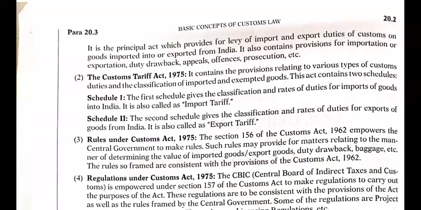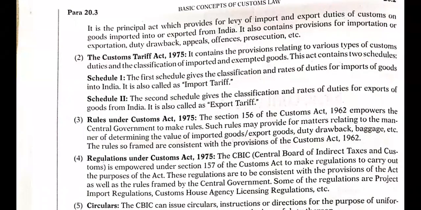The second act is the Customs Tariff Act 1975. Okay, this is also very important. It contains the provisions relating to various types of customs duties and classification of import and exempted goods. This Act contains two schedules, right? Basically, tariff classifies the goods. Now, what is the tariff applicable? Like for all the goods, you cannot pay the same amount of tariff. So they have made, under the Customs Tariff Act, Schedule 1 and Schedule 2.